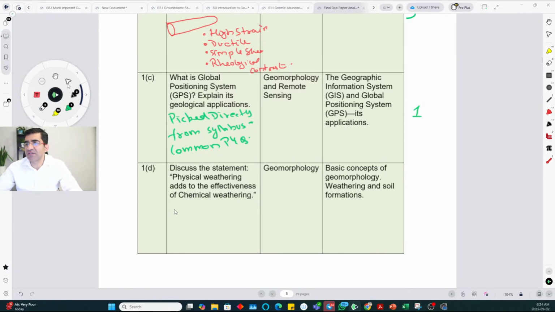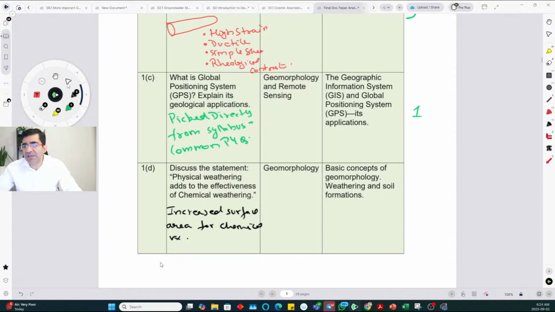So how does physical weathering aid chemical weathering? The main keyword that should be there in your answer, and the rest will be basically filler content, is increased surface area for chemical reactions.